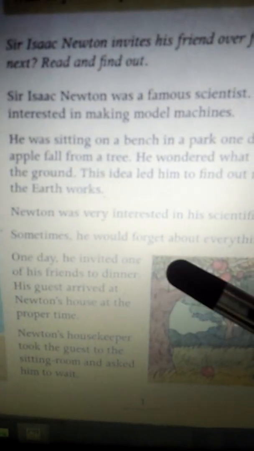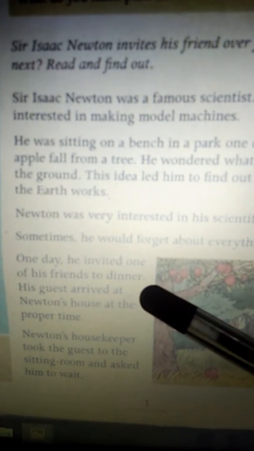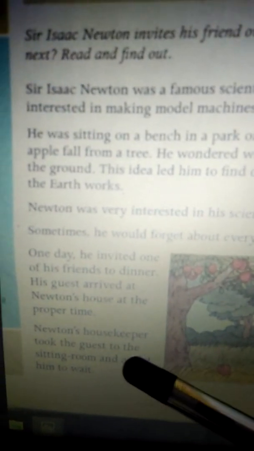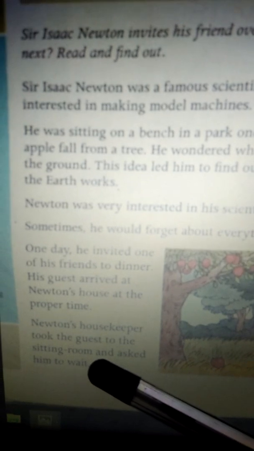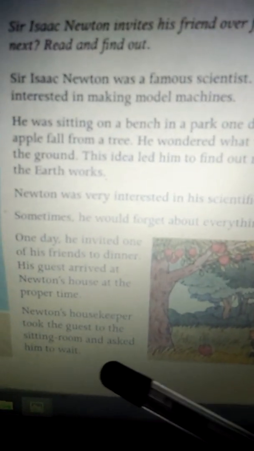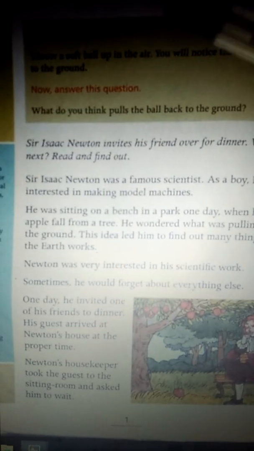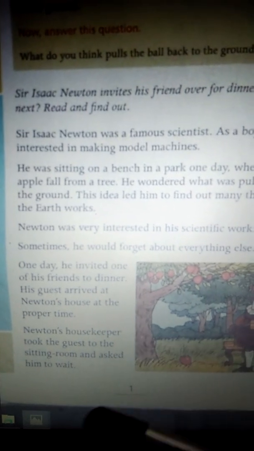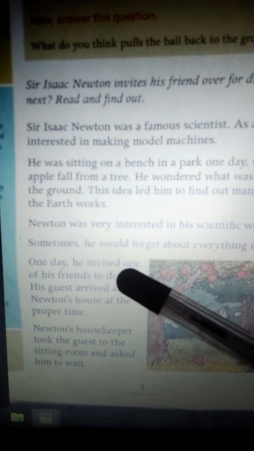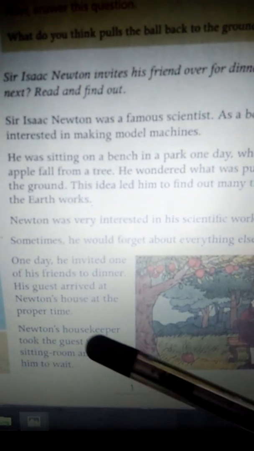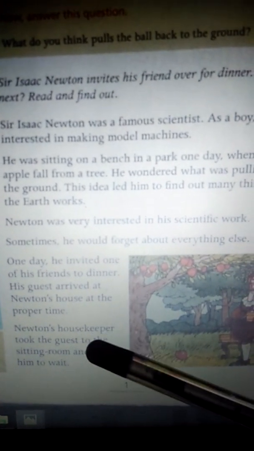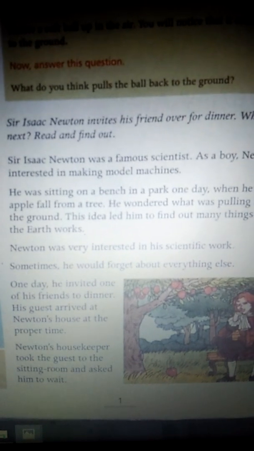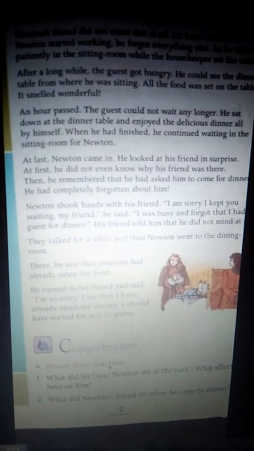One day he invited one of his friends to dinner. His guest arrived at Newton's house at the proper time. Newton's housekeeper took the guest to the sitting room and asked him to wait. So the guest arrived, and the housekeeper, the lady who was working there, made him sit in the sitting room. We can say a guest room also, right? Then what happened? Let's see.